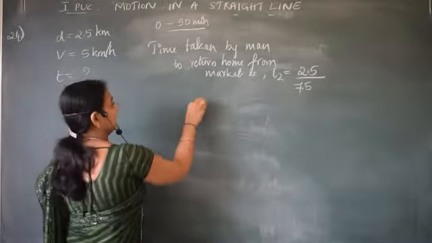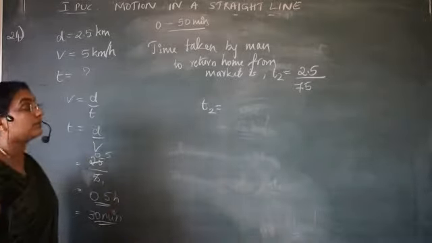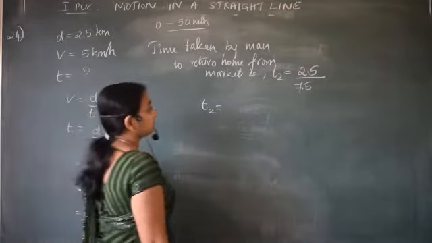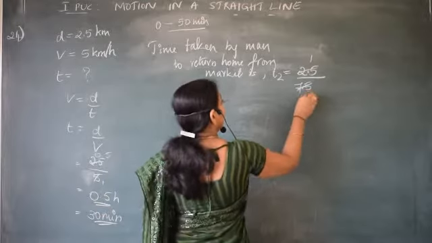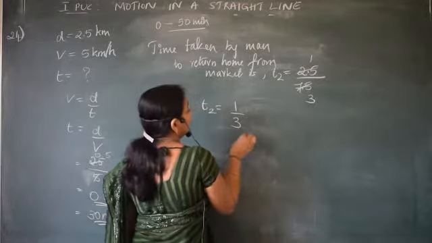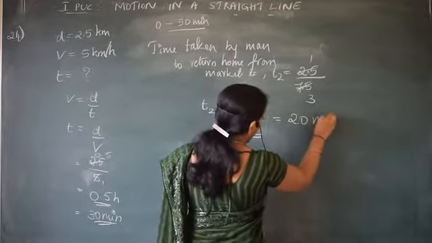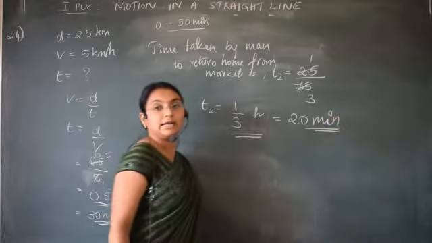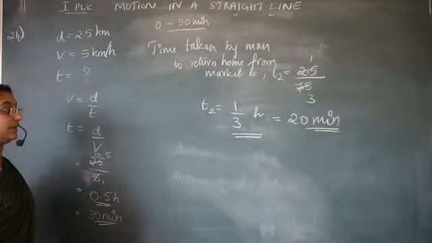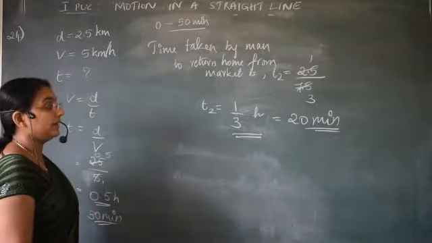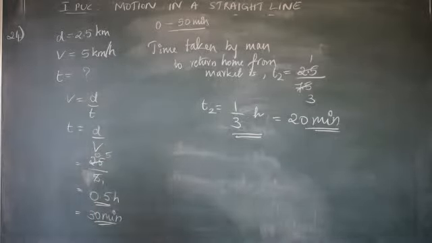Therefore, what is the time? Take your calculator and calculate 2.5 by 7.5. What is the answer? 1 by 3 hour, correct? Or I can say it is equal to how many minutes? 1 by 3 into 60. 1 hour is equal to 60 minutes. So 20 minutes. T2 is equal to 20 minutes.